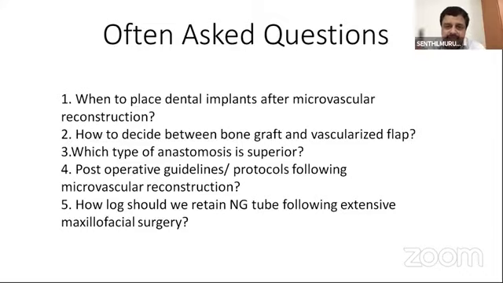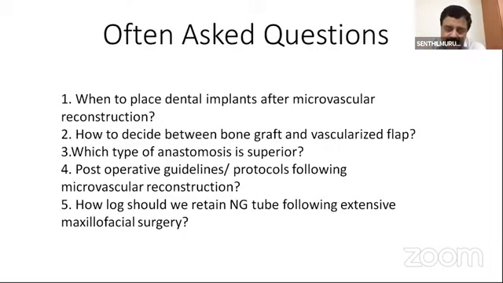Whereas in the case of cancer, once you finish everything completely, radiation, chemo, everything, then after maybe 6 months you can take the patient for placement of dental implants, or secondary implants. In defects resulting from benign lesion excision, 3 months is enough. Once it gets consolidated in 3 months, then you can put the implant. This remains the same even for distraction, the same concept.